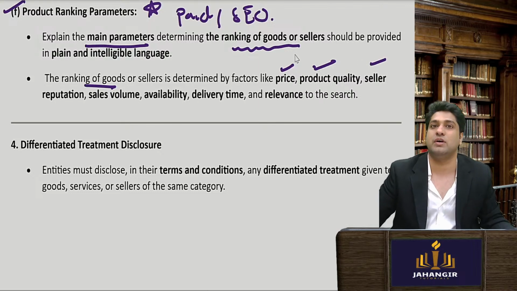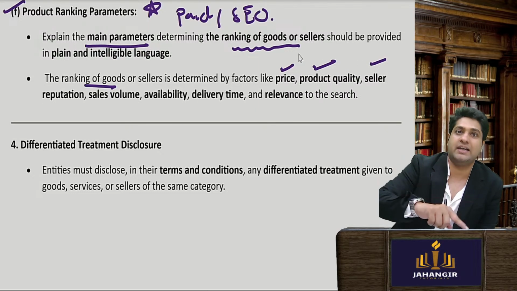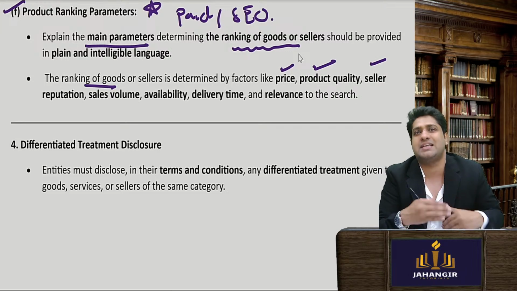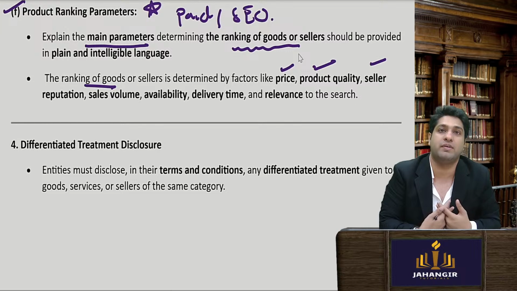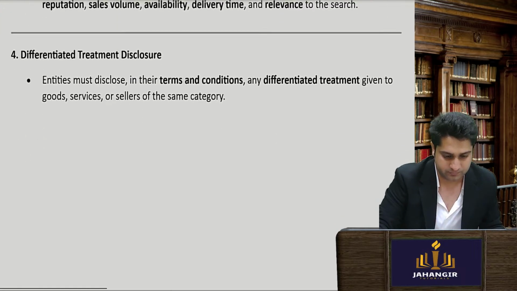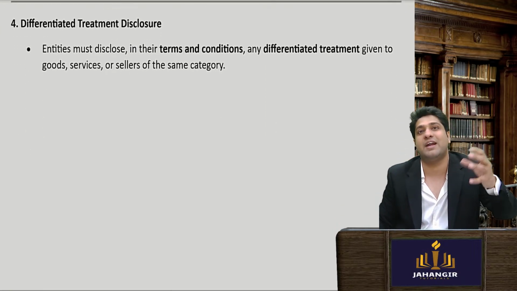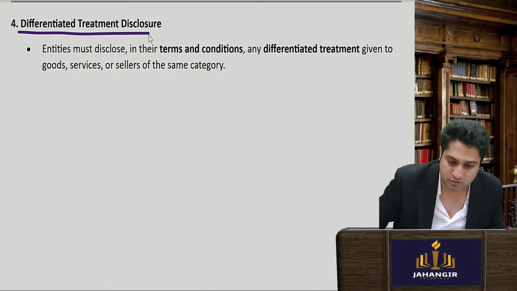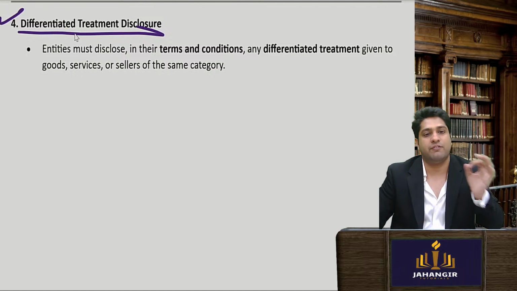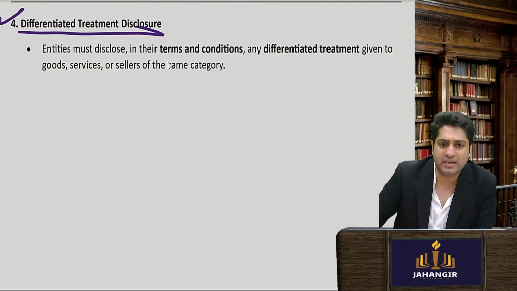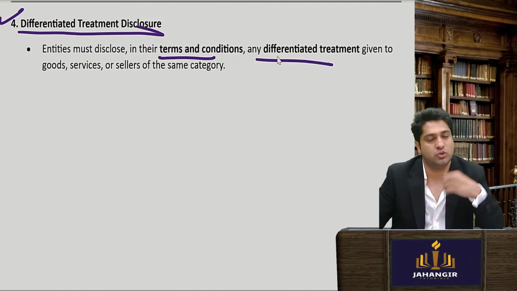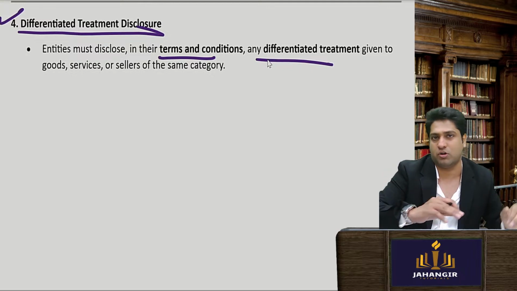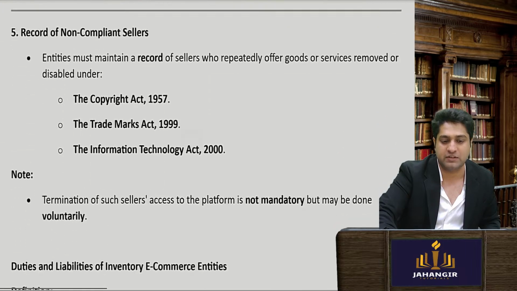Sellers with good product ratings, Amazon will pitch first, so that people are motivated to get better reviews. If I get good reviews, Amazon will promote me, even without marketing or paying. Differential treatment disclosure: if they are doing any kind of differential treatment, they should disclose that, on the basis of geographical conditions and our software, we are going to pitch different goods to different people.